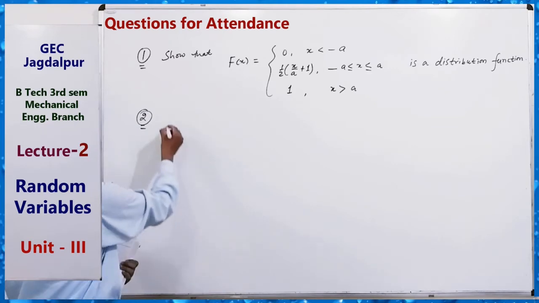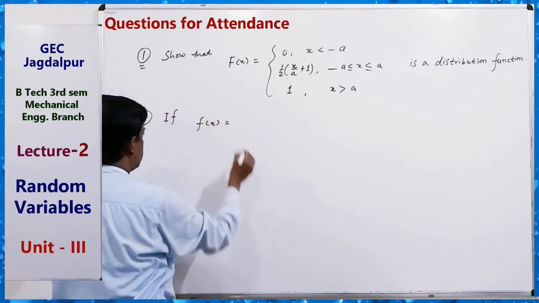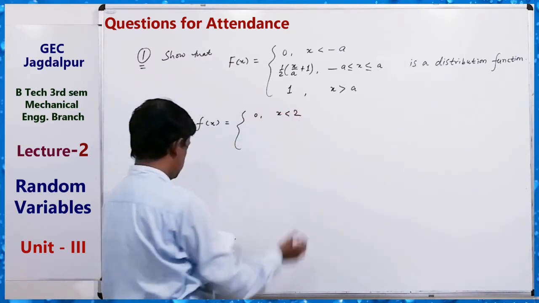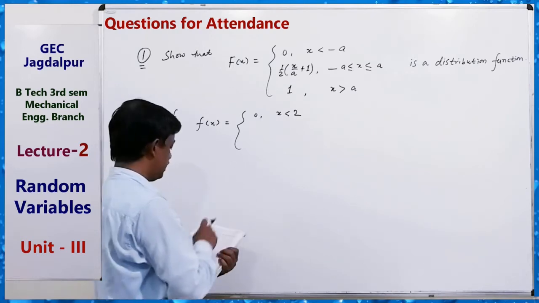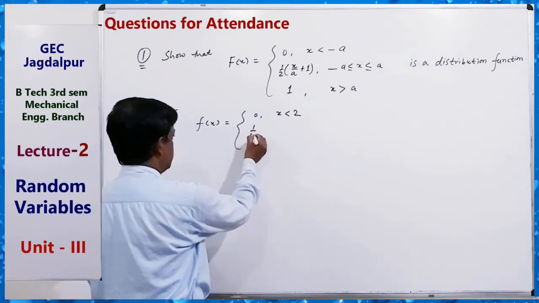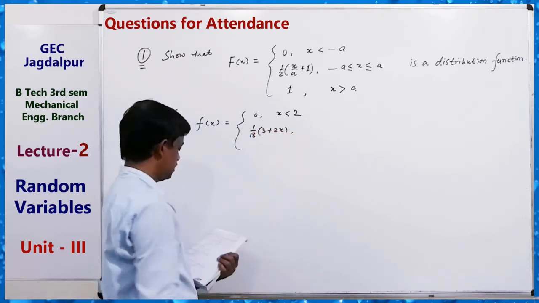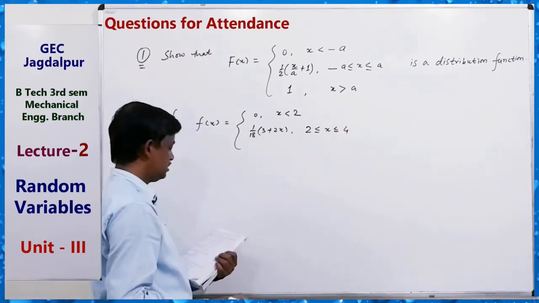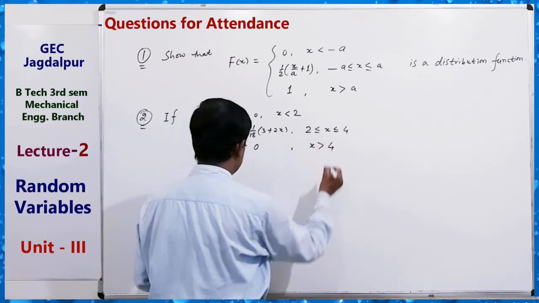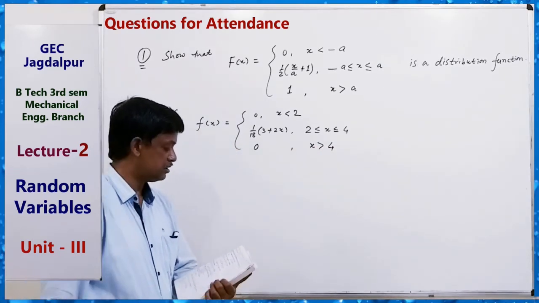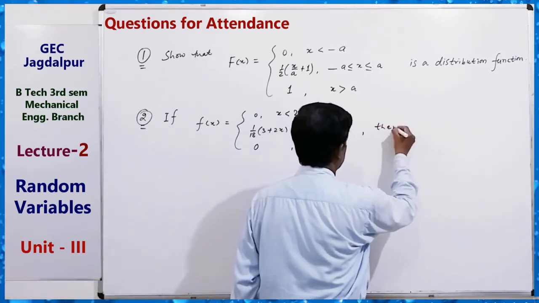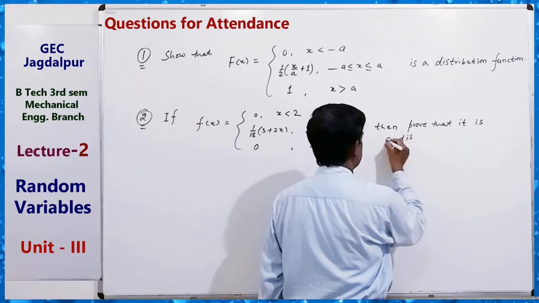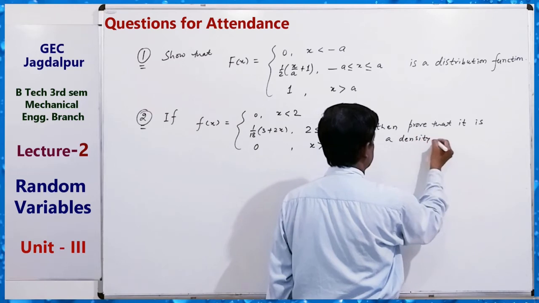Second question. If f(x) equals 0 for x less than 2, 1 upon 18 times (3 plus 2x) for 2 less than or equal to x less than or equal to 4, and 0 for x greater than 4, then prove that it is a density function.